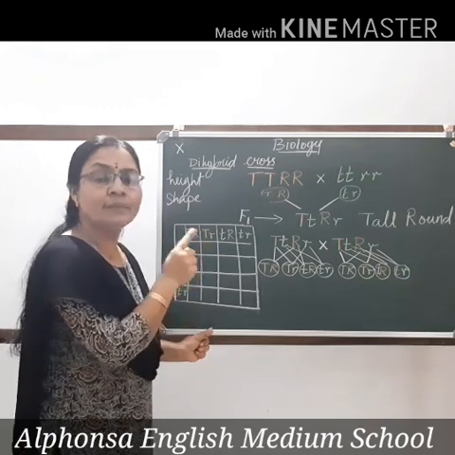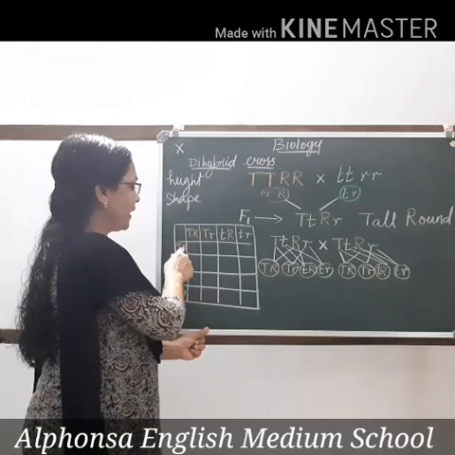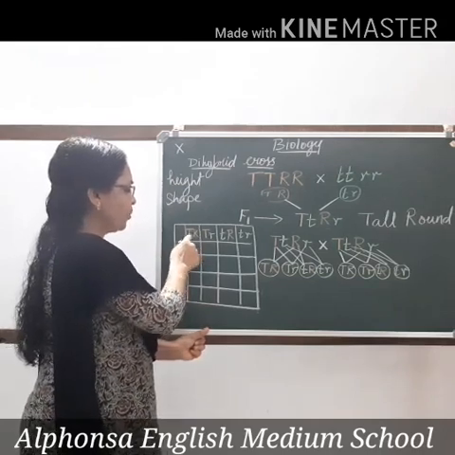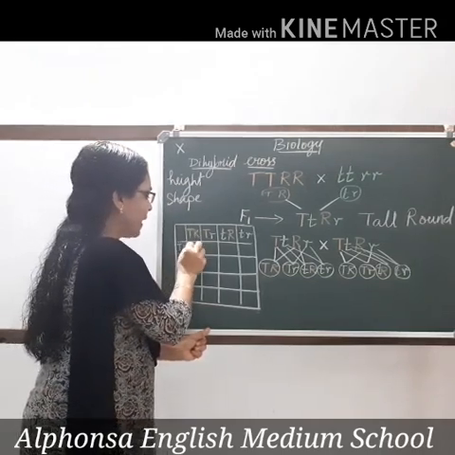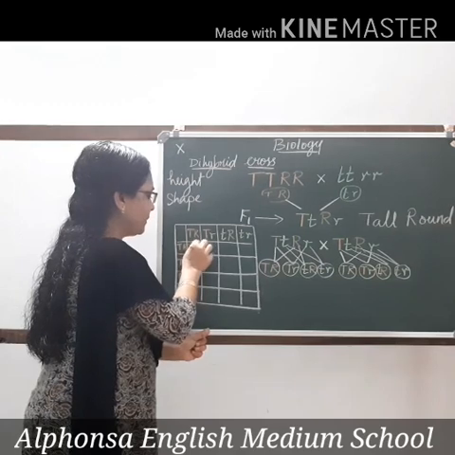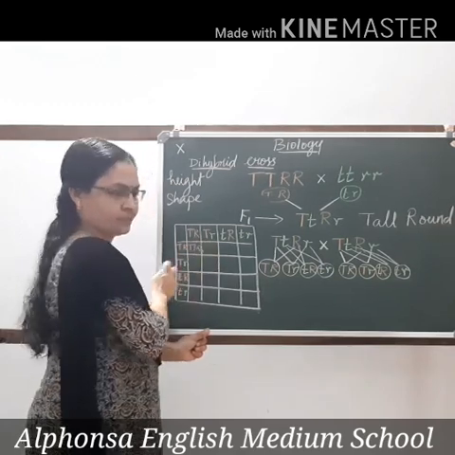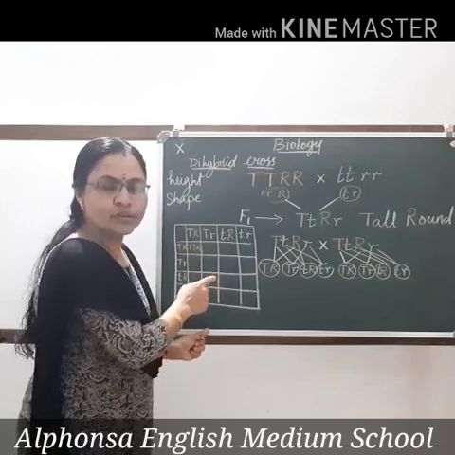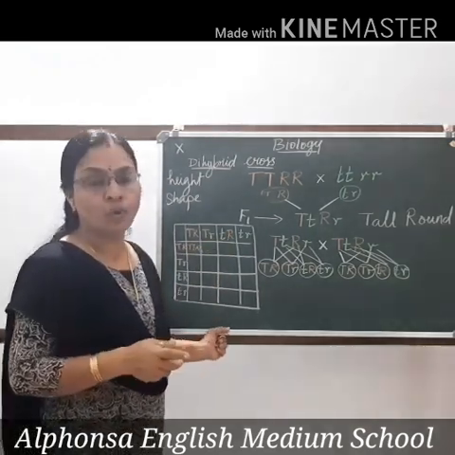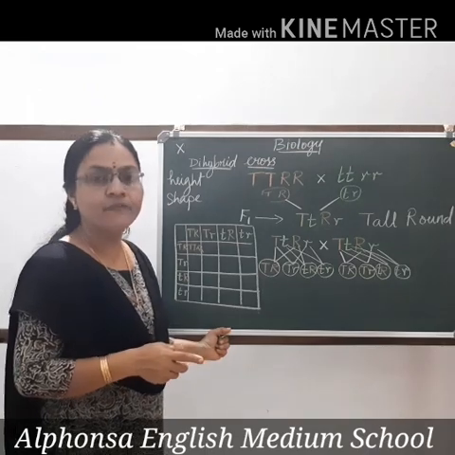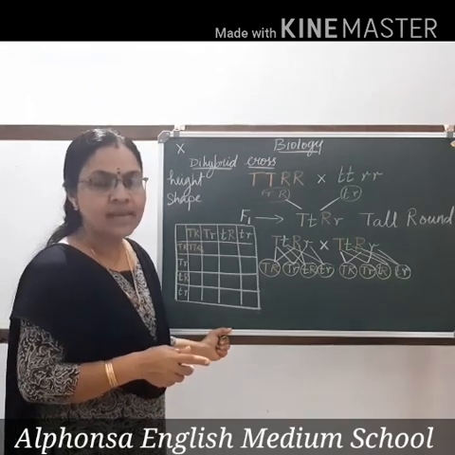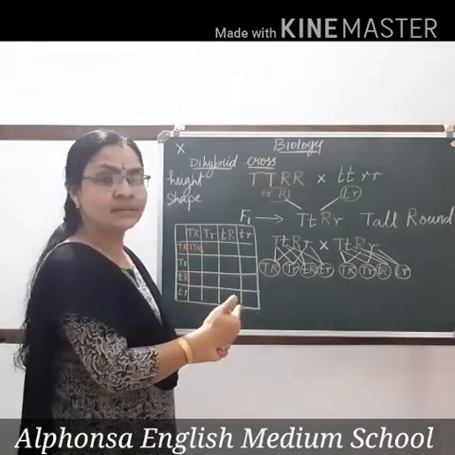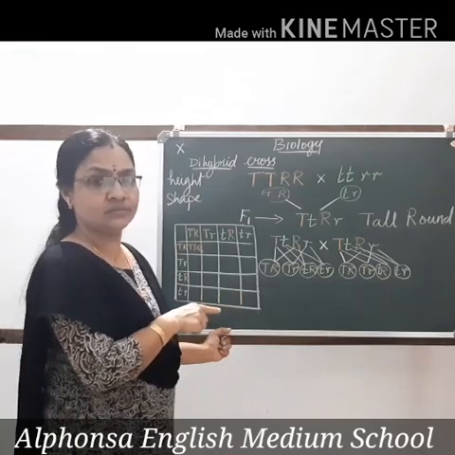Then like we do in the maths tables, we can cross it. Capital T, this both you will write here. For example, capital T, capital T, capital R, capital R. This and this you will write here. This and this you will write here. I am not going to write here. You will do it from home and find out the ratio. And see what I am telling is tallying with what you got.